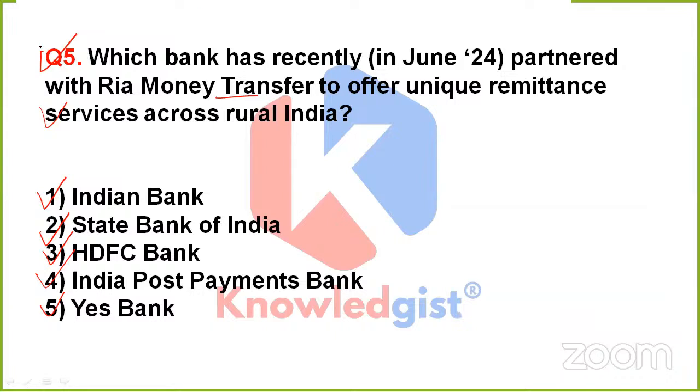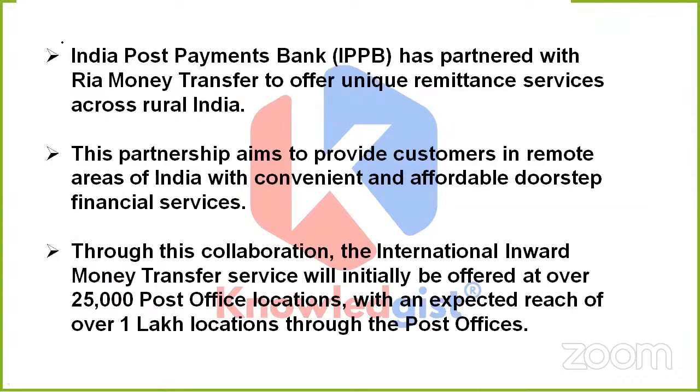Okay. Sandeep is saying it is India Post Payments Bank. That is option 4. So this is the correct option. Yes, you are correct. It is option 4, that is India Post Payments Bank. So friends, this India Post Payments Bank, what has it done? It has partnered with RIA Money Transfer to offer unique remittance services across rural India. And this partnership aims to provide customers in remote areas of India with convenient and affordable doorstep financial services.